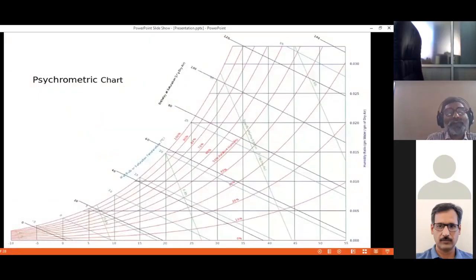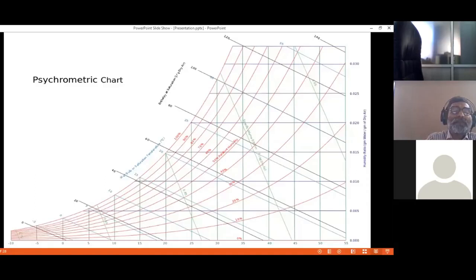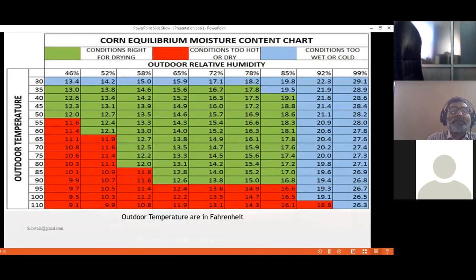This is the psychrometric chart in which you can study the relative humidity and temperatures. This is the equilibrium moisture content chart.